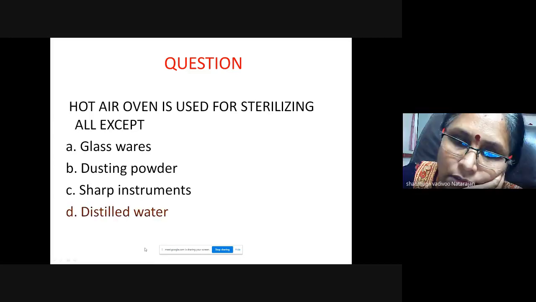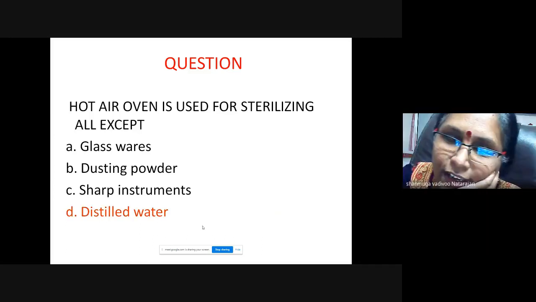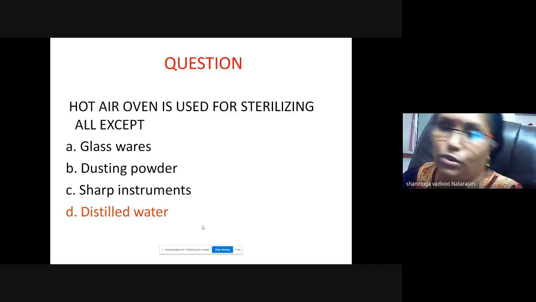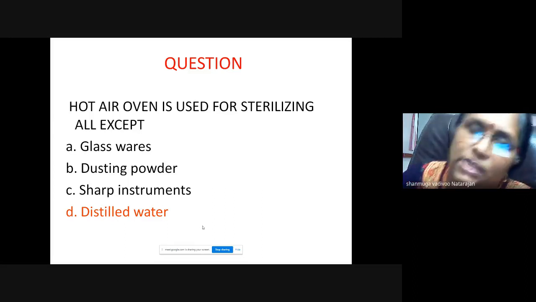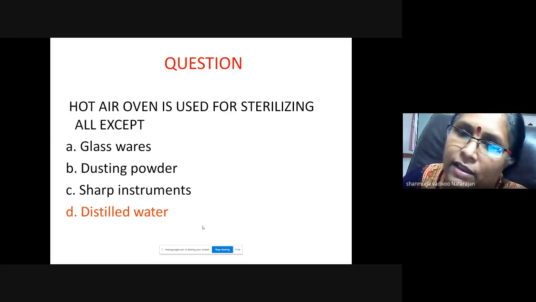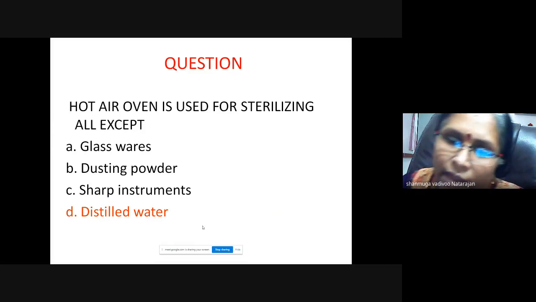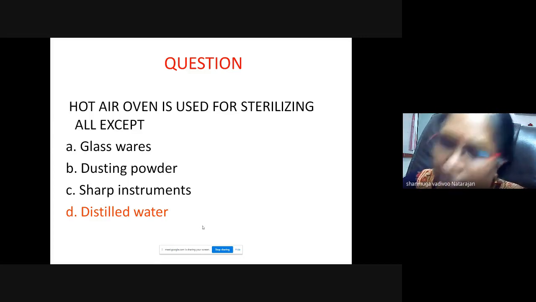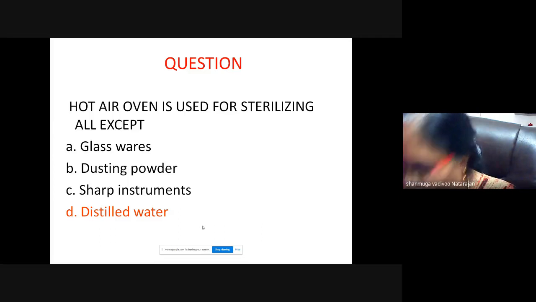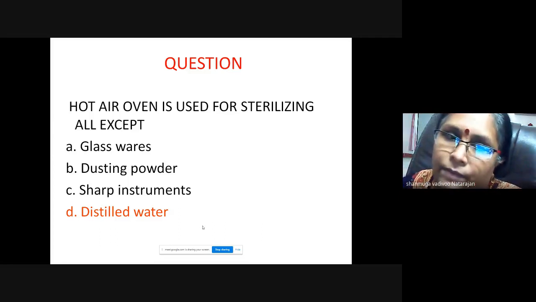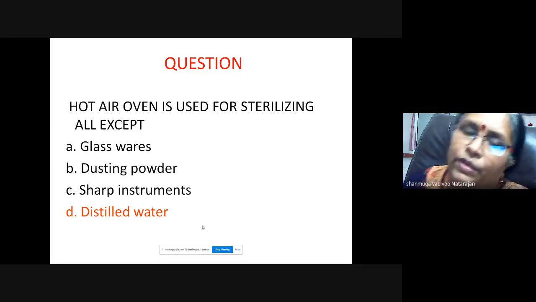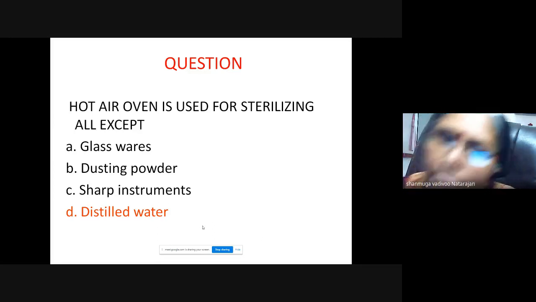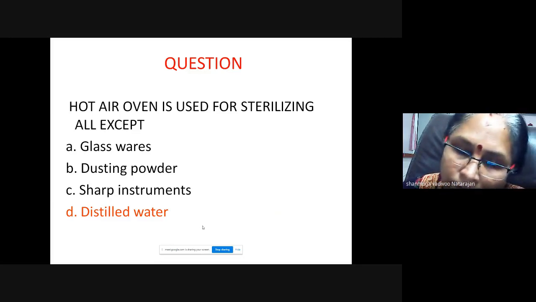Chlorination? No, distilled water is the right choice. You do autoclaving. Chlorination doesn't effectively kill all the spores. So that is one way. But in the hospital, you use distilled water for all the invasive procedures and for equipment, so you have to sterilize it. Which will completely remove the spores? The best method is autoclaving. Okay, your choice of answer is correct. The method by which we sterilize distilled water is autoclaving.